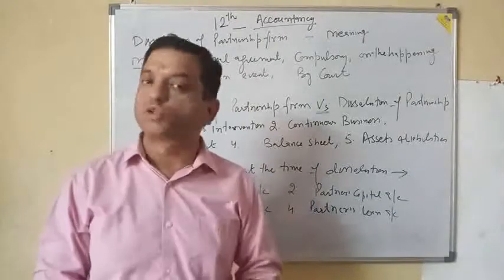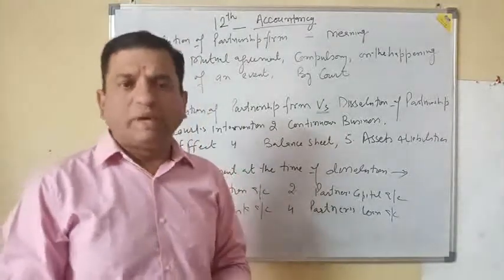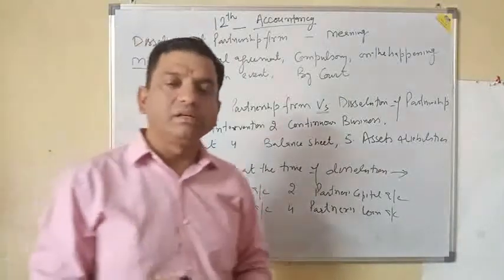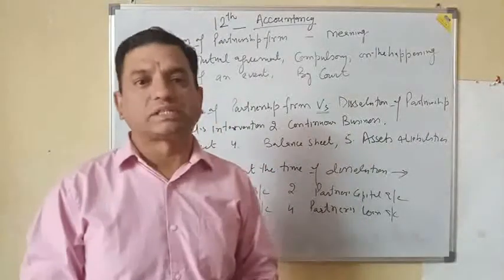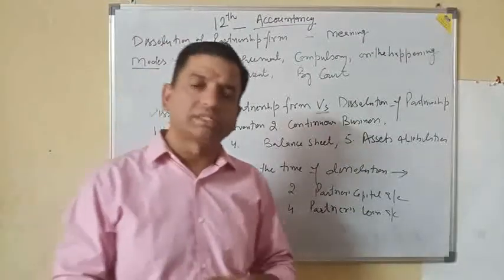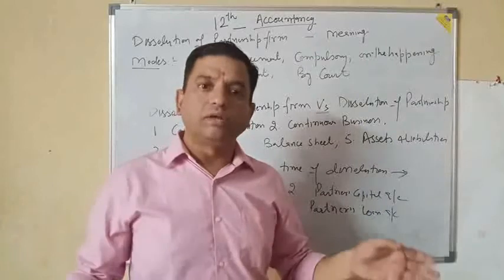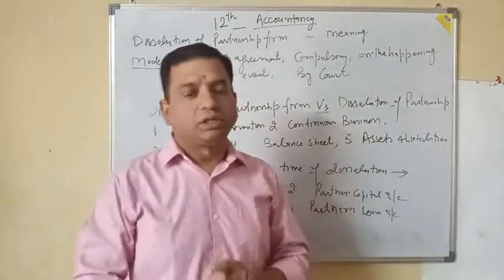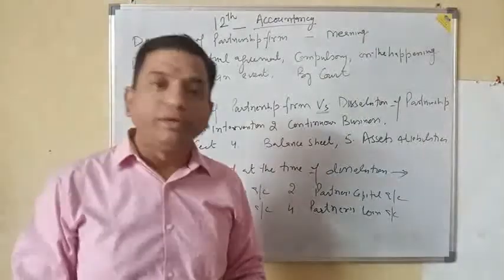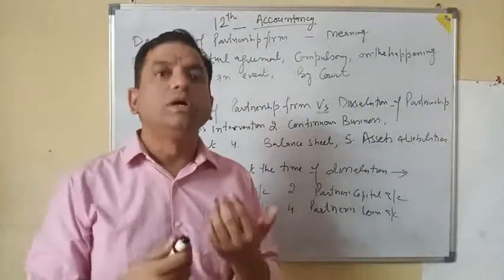In the majority of cases, the basic reason behind dissolution is continuous loss. If a firm is suffering continuous huge losses, then it may become impossible for the firm to continue the business and the firm decides to dissolve.